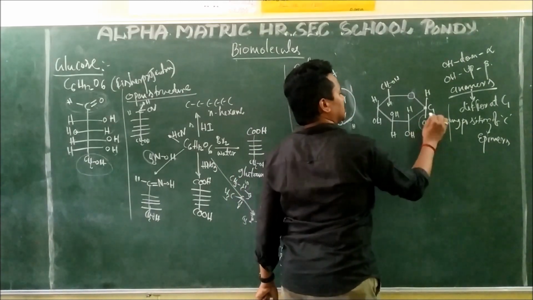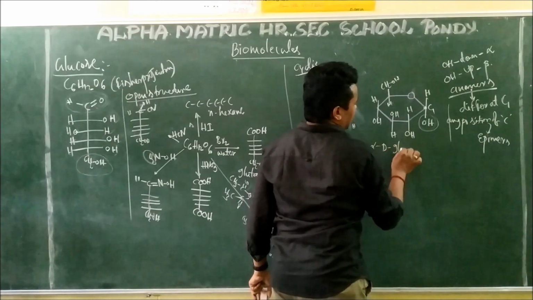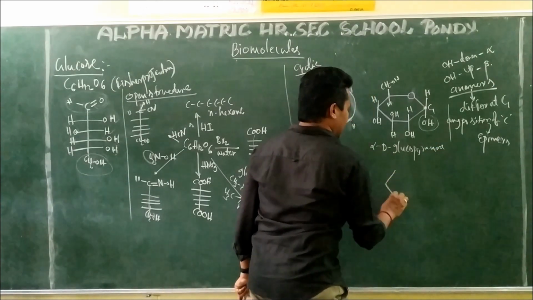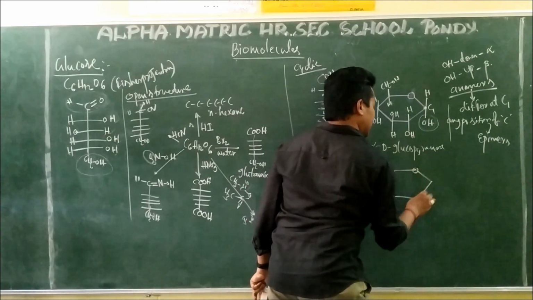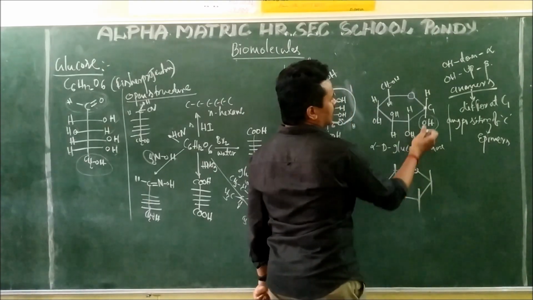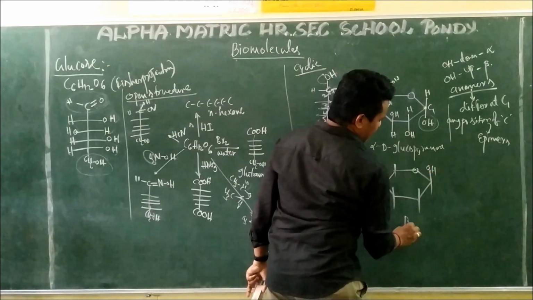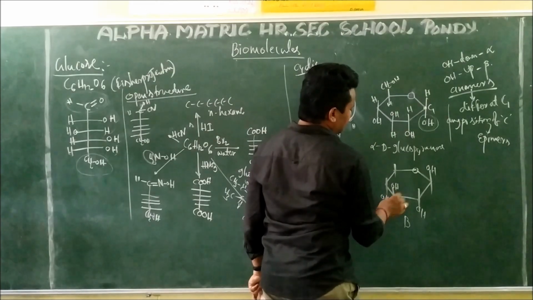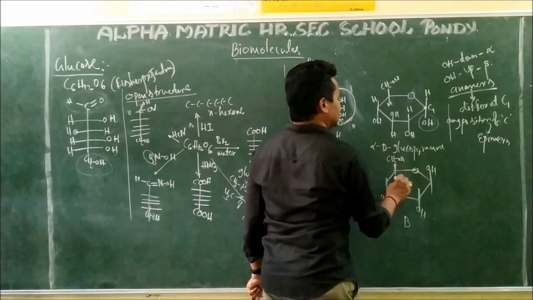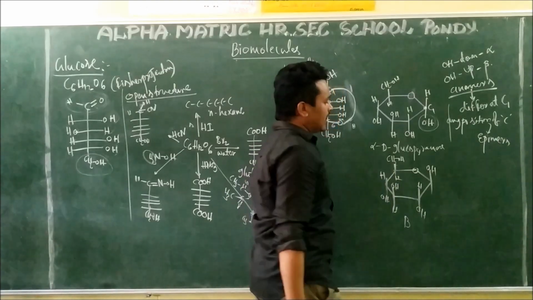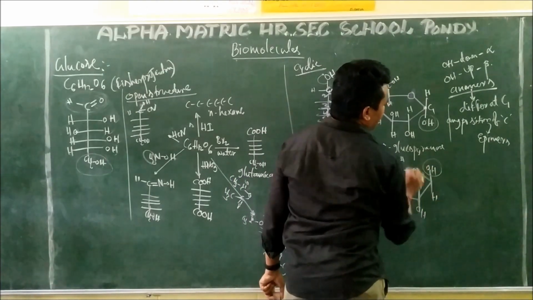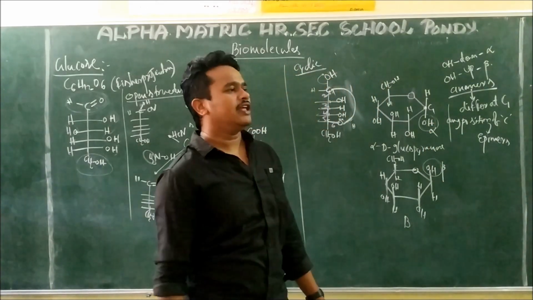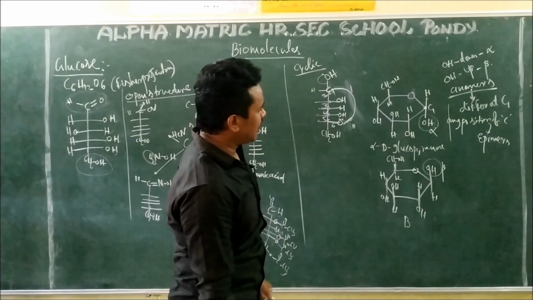This OH is downside, so this is alpha-D-glucopyranose. In a similar way, if you want beta-D-glucopyranose, what do you write? The same thing, but here this OH goes up. That is for beta. Remaining as such: first and second position OH down, third position OH up, remaining OH down only. This is CH2OH. OH upside is the beta form, OH downside is the alpha form. So alpha-D-glucopyranose and beta-D-glucopyranose are important for me.